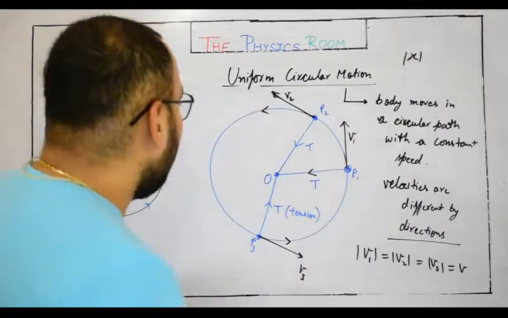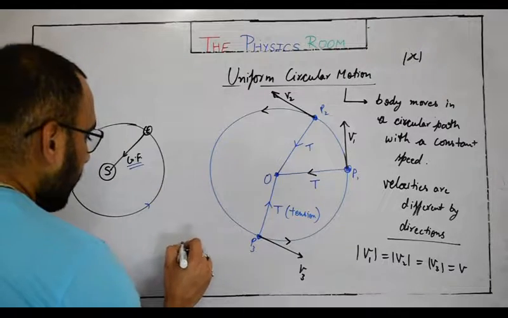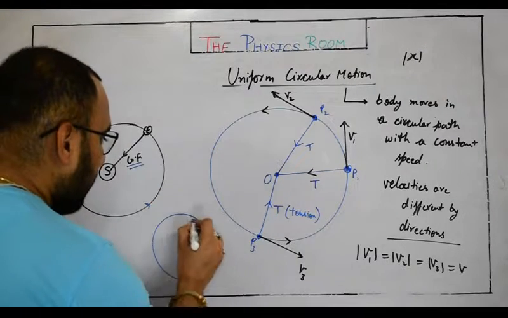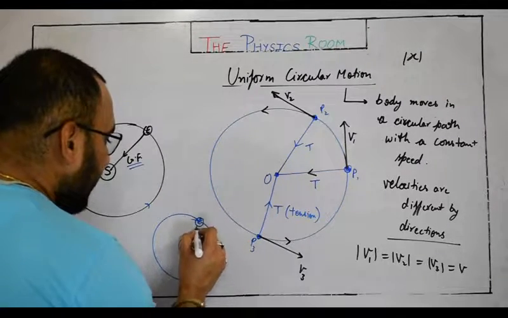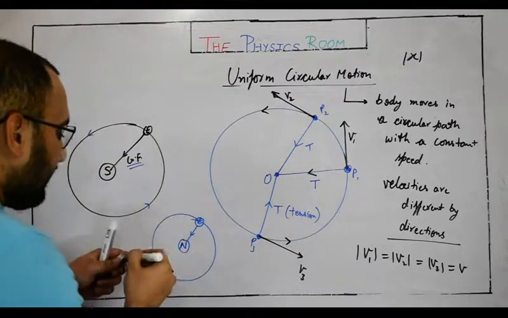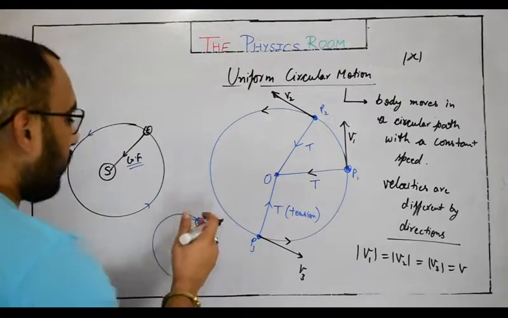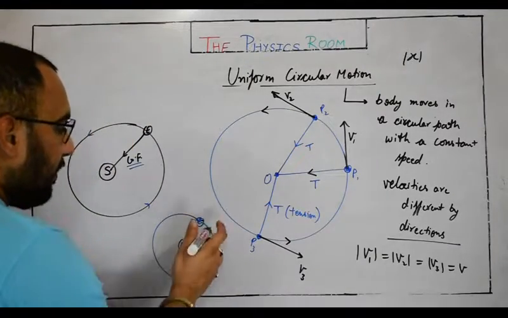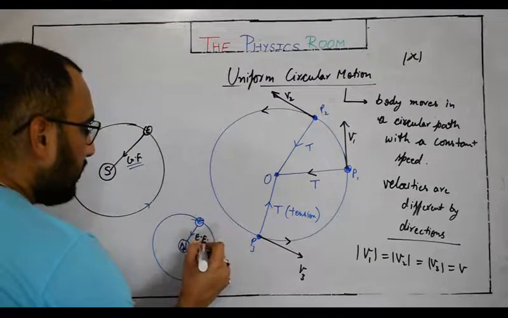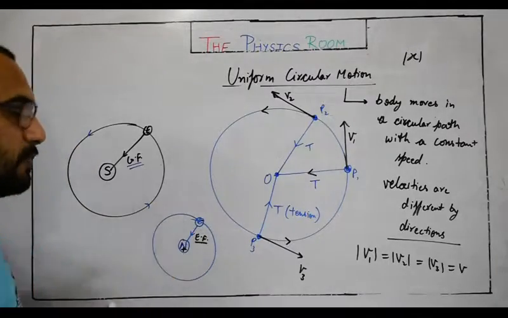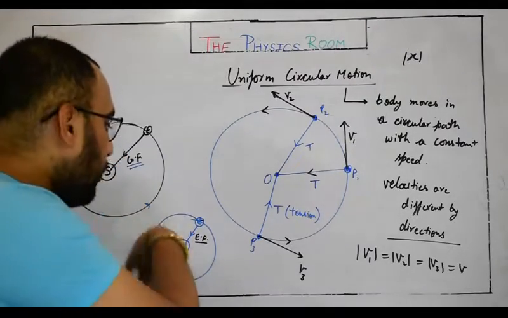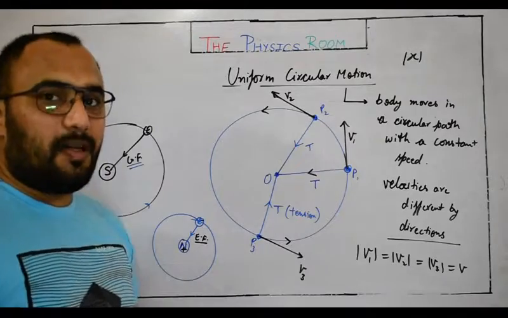In the same way, if we talk about the nucleus and the electron revolving around the nucleus, the nucleus is positively charged, right? Due to the presence of protons, and electrons are negatively charged. So they will experience an electric force. This electric force is responsible for the circular motion, so it is known as centripetal force.